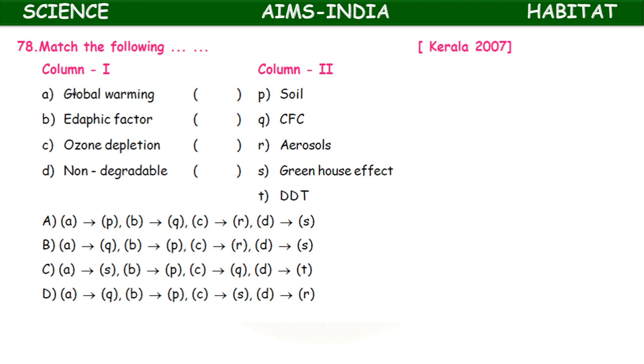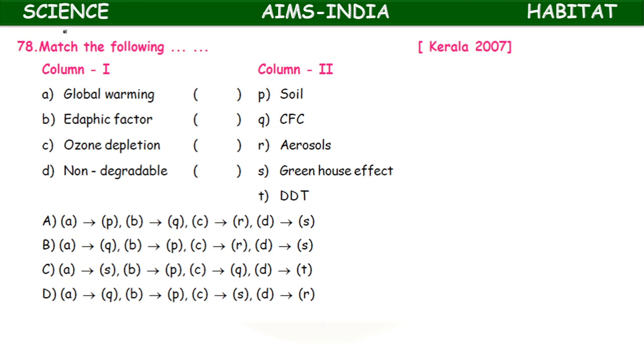Match the following type question. Kerala 2007 set up here. Column 1: global warming, edaphic factors, ozone depletion, non-degradable. In column 2: soil, CFC, aerosols, greenhouse effect, DDT. We have to select the right one. The codes are given down. First let us match, then select the code.